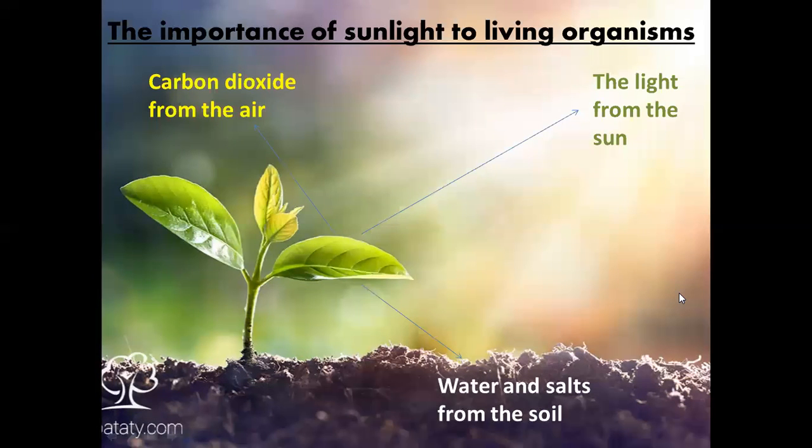Again, plants need these four things to live and grow, and they can't live or grow without any one of them. So they can't live without carbon dioxide, they can't live without sunlight, they can't live without water or salts. So for the last time, they take the light from the sun, carbon dioxide from the air, water and salts from the soil. This is the soil.